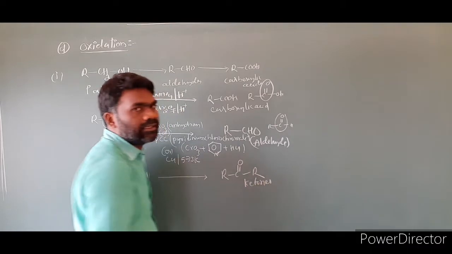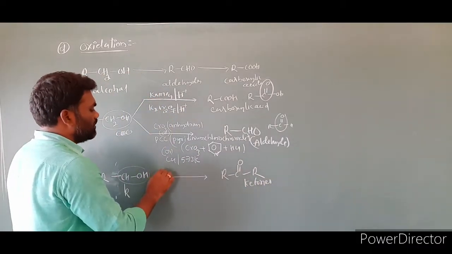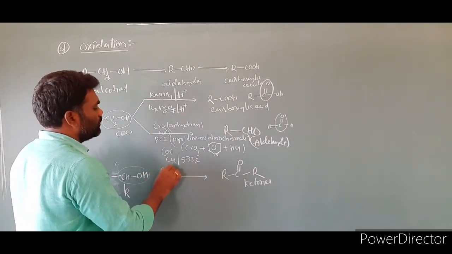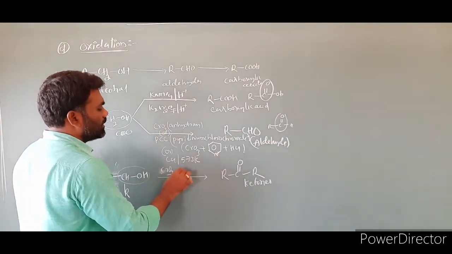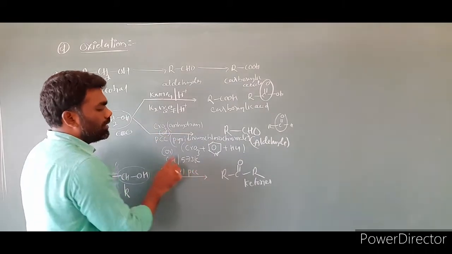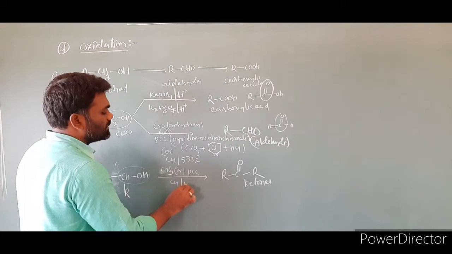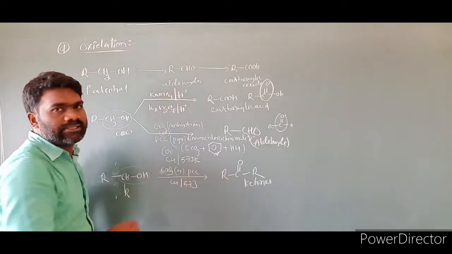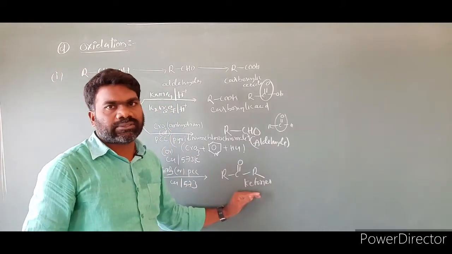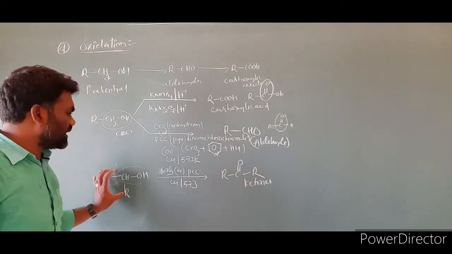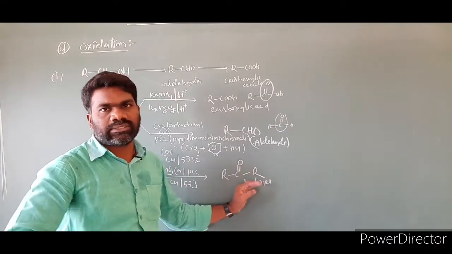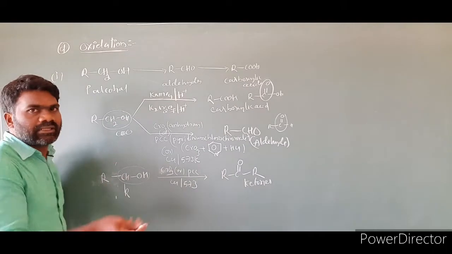The product is ketones. You can use KMnO4, or you can use CrO3, or you can use PCC, or you can use copper at 573 Kelvin, or you can use these reagents also. So the product is ketones. So what is the point? Secondary alcohols converting into ketones. Clear? In this case, in general I am talking.